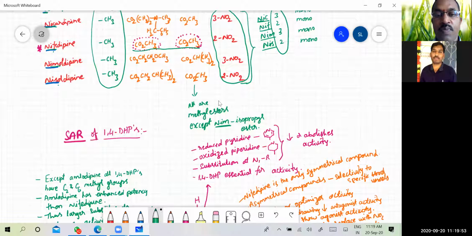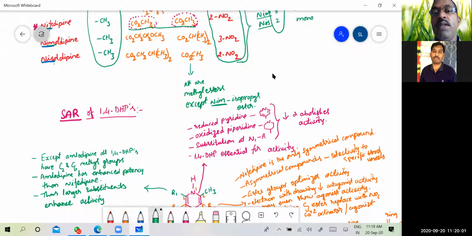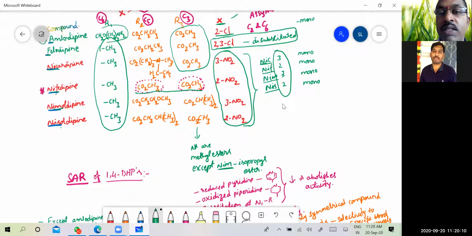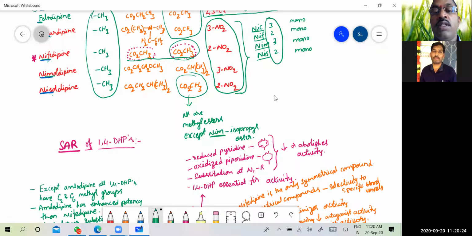Then next, coming to the other form, all are methyl esters except nimodipine. At which position? At this R3 or C3. If you look into them, all of them are methyl esters. This is a methyl ester, this is a methyl ester, this is also a methyl ester. Except nimodipine, all of them at C3 are methyl esters. In case of nimodipine, the ester is an isopropyl ester.